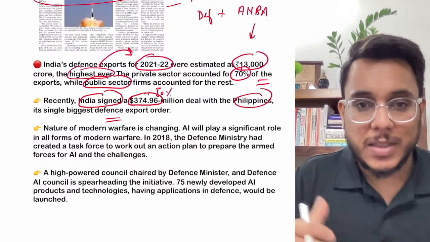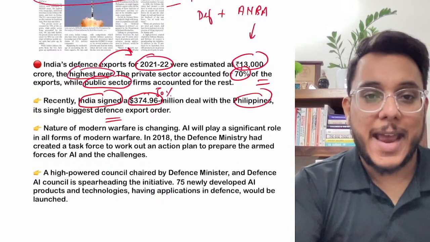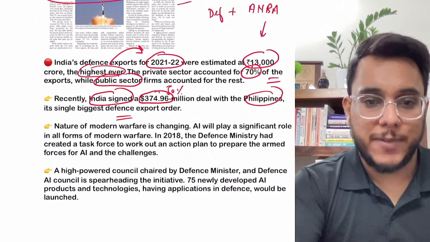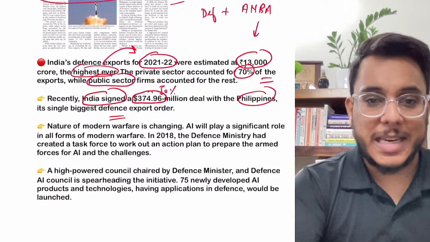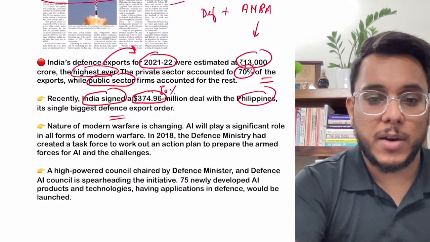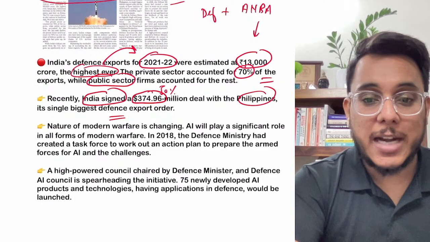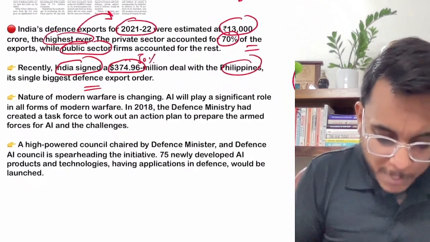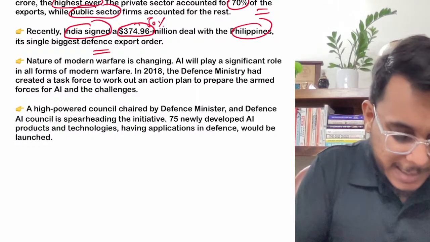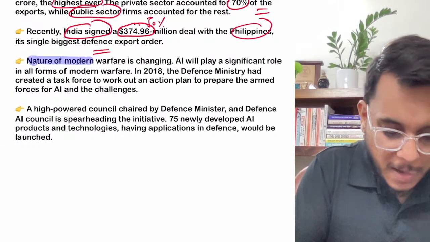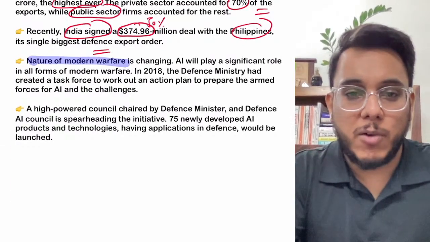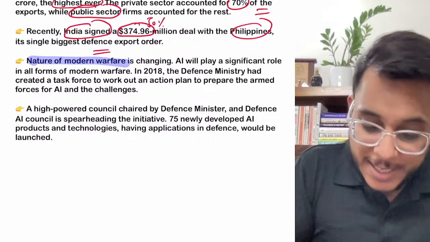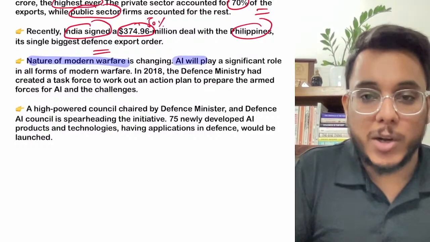Moreover, guys, further, in order to enhance the export potential of our defense, India will also be working on nurturing artificial intelligence, AI. Now basically we know that the nature of warfare, modern warfare, is changing. Artificial intelligence is going to play a very important role.